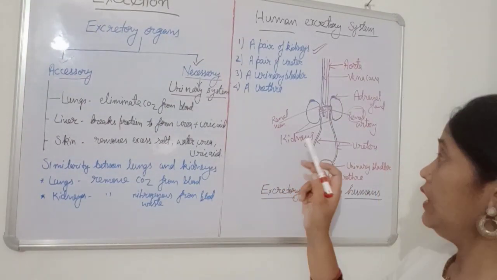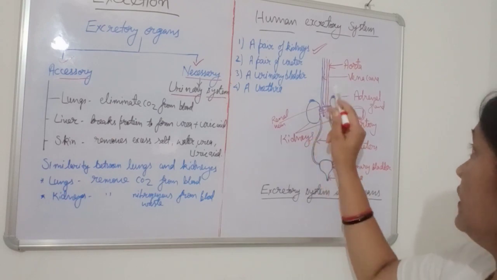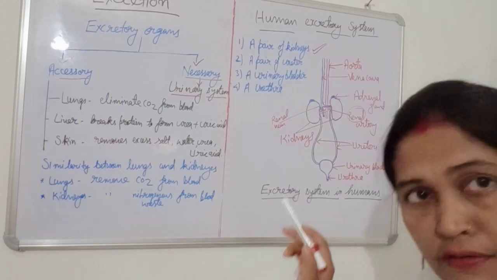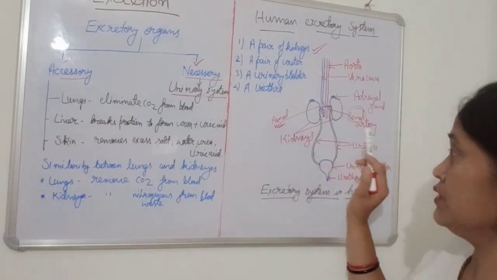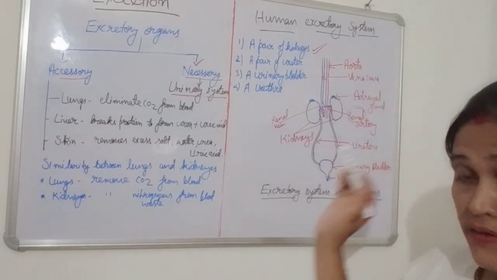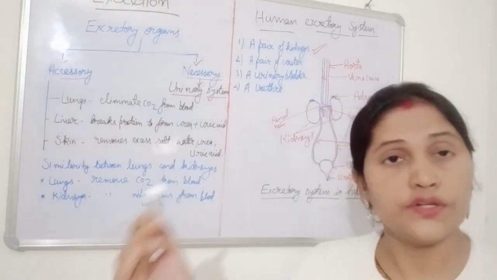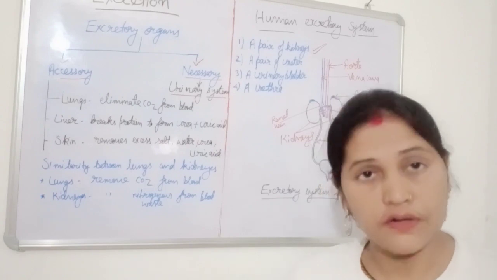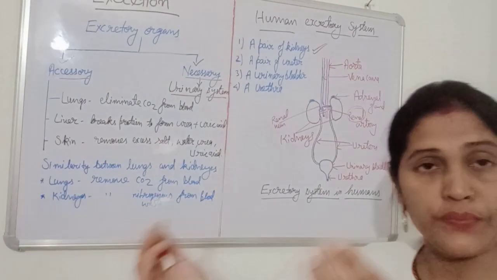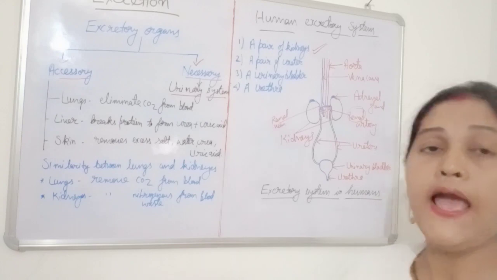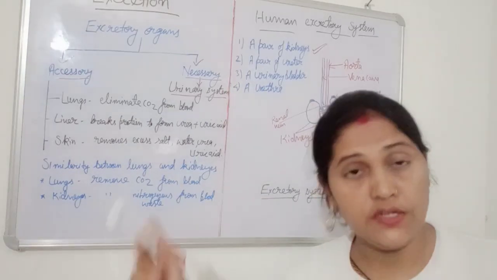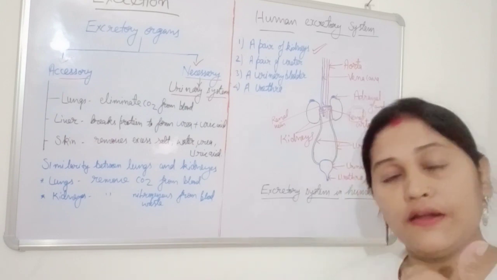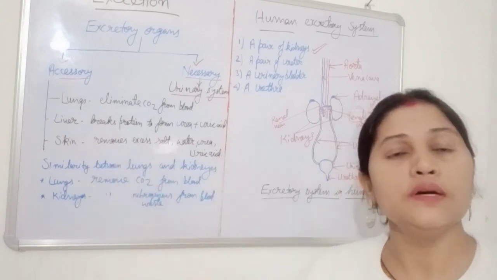So this is for the renal artery and renal vein function. What is the function of the renal vein and renal artery? It is very important, all of you students mark down. Always remember that the renal artery carries blood from the heart to the kidney, and the renal vein is the reverse: it collects blood from the kidney and it reaches the heart.